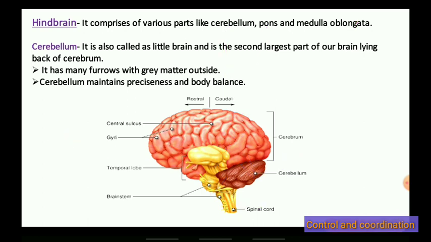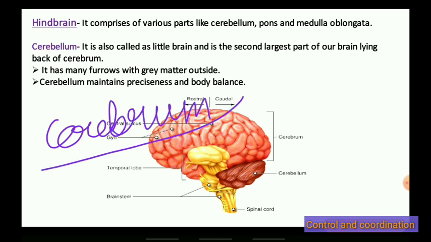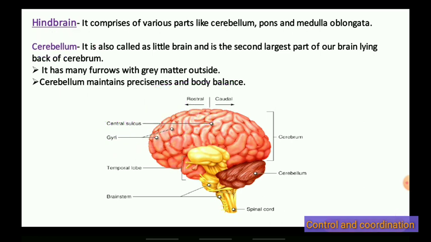We are not talking about cerebrum. There is a difference between cerebrum and cerebellum. Both are different. So we are talking now about cerebellum. It is also called the little brain. You can talk about this portion. This is the little brain.